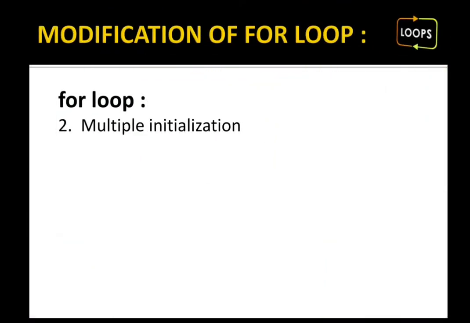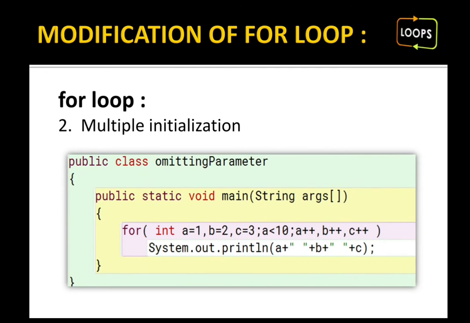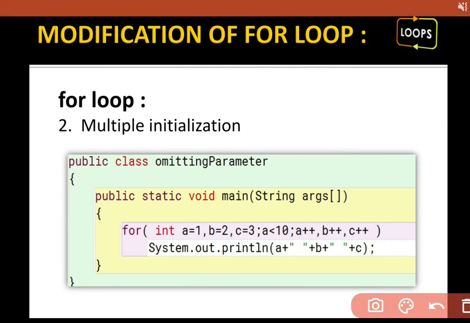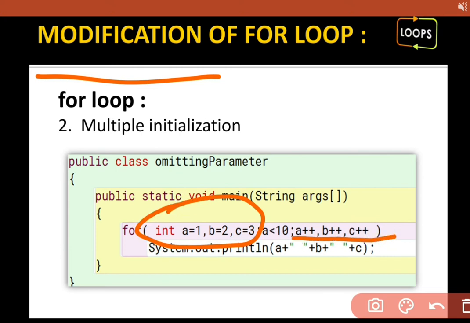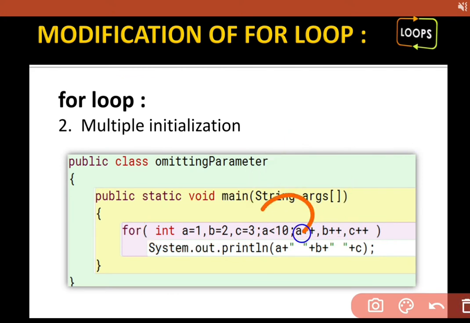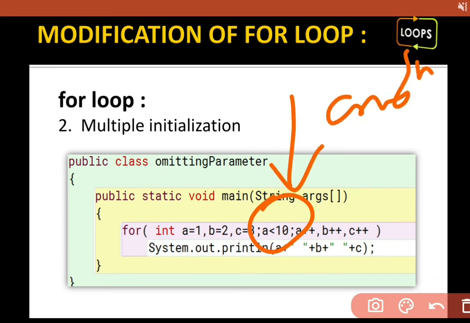Now moving further with the different examples, I can use multiple initialization. Modification is some sort of modification, which means I can write different variable values by putting commas. I can have multiple initialization, multiple increment, decrement, but you have to keep in mind that the condition should be one. Otherwise, the computer will be confused whether we have to execute the loop or not.